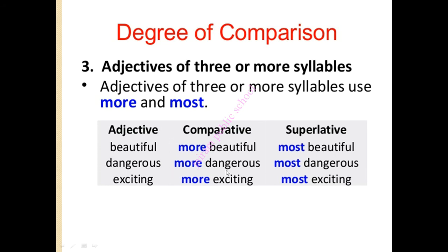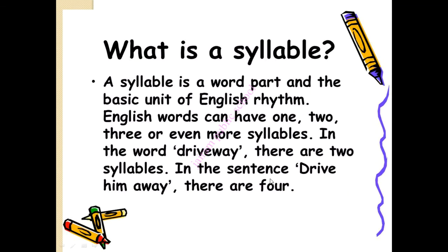Dangerous, more dangerous, most dangerous. Exciting, more exciting and most exciting. Syllable. What is a syllable, children? A syllable is a word part, the basic unit of English rhythm. English words can have 1, 2, 3 or even more syllables. In the word drive away, there are 3 syllables. In the sentence drive him away, there are 4.